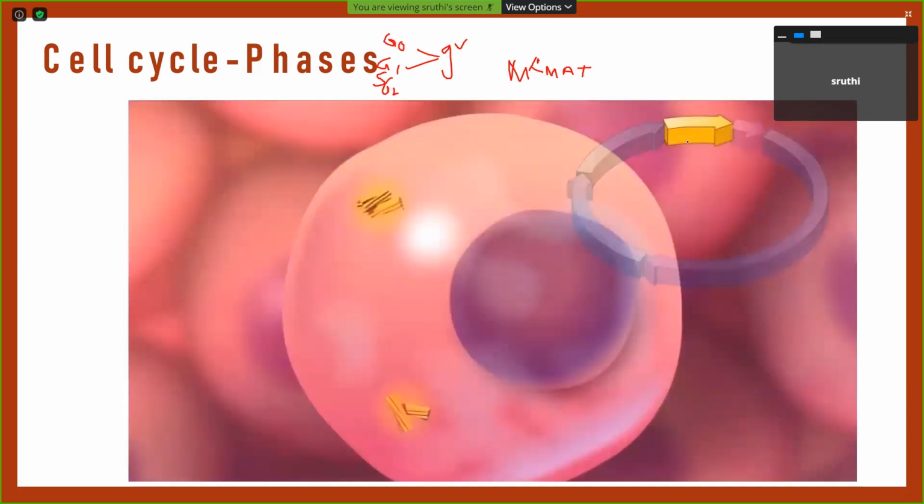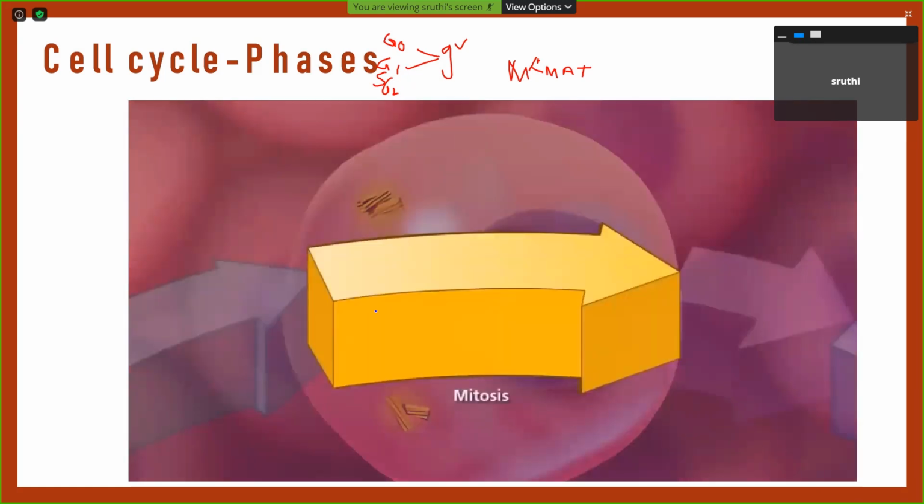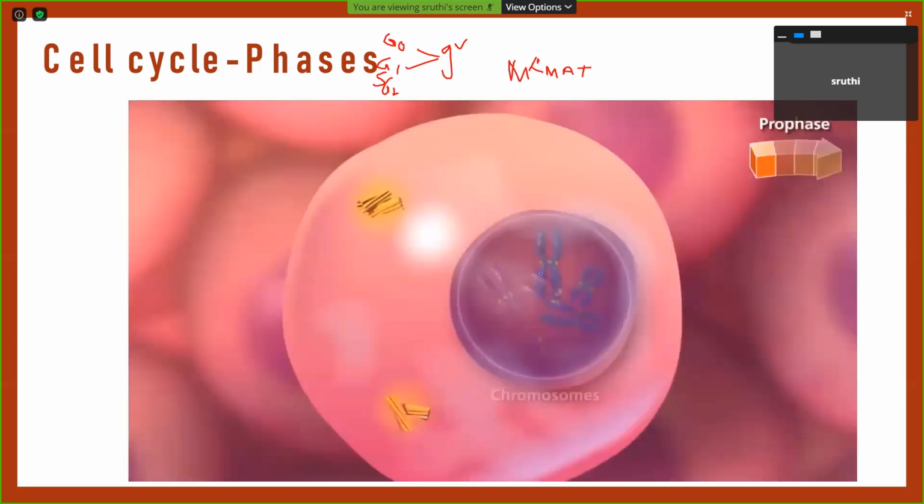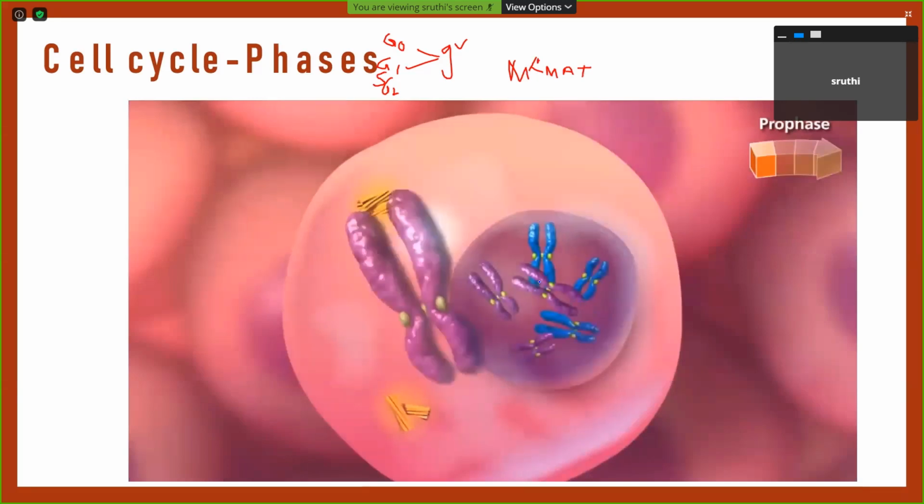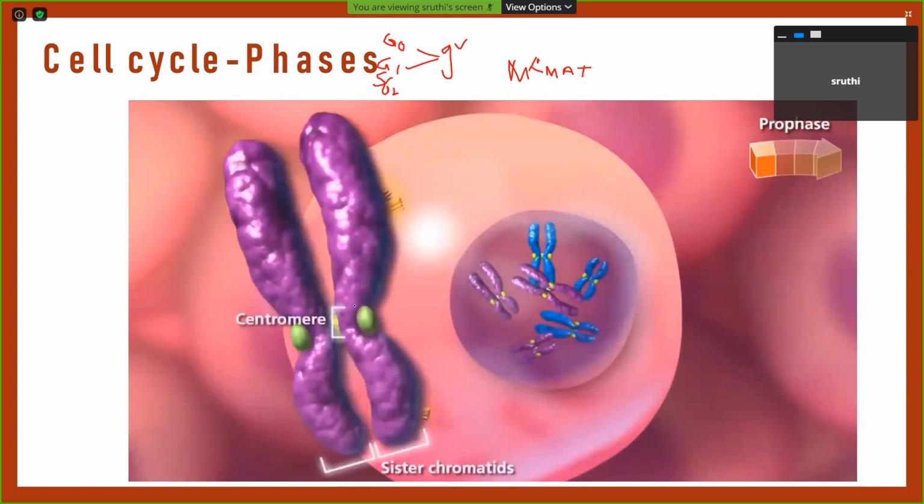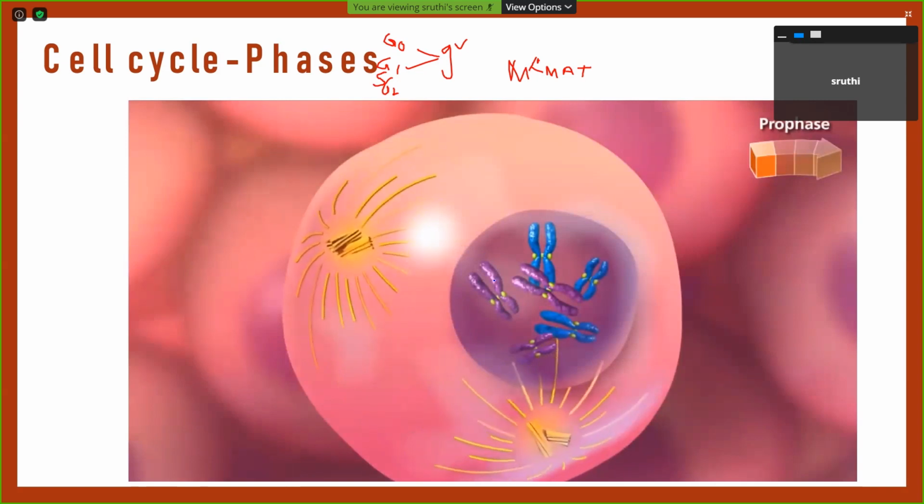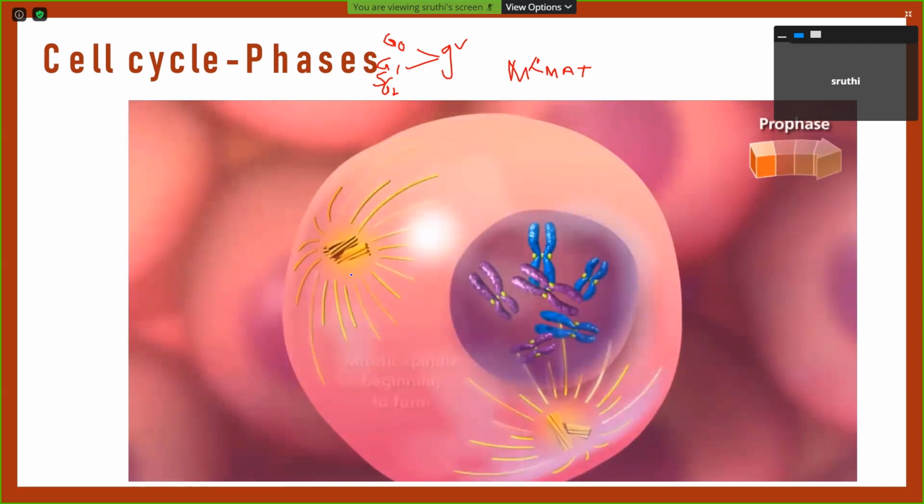In the mitotic phase, cell division takes place, and it can be divided into prophase, metaphase, anaphase, and telophase. In the prophase, all the chromosomes are present in a semi-condensed form, and each chromosome has two sister chromatids attached to each other by the centromere. Then the centrioles migrate to either pole of the cell and form the mitotic spindle apparatus. So these are the migrating centrioles.